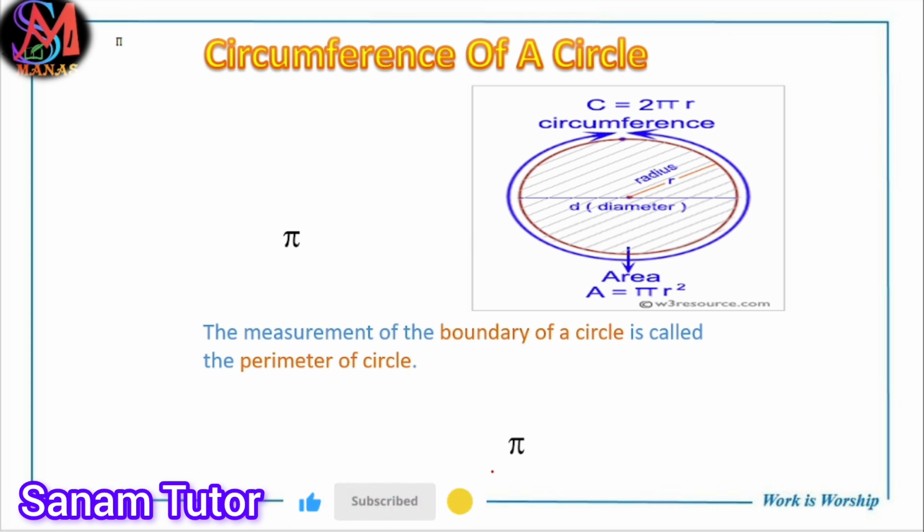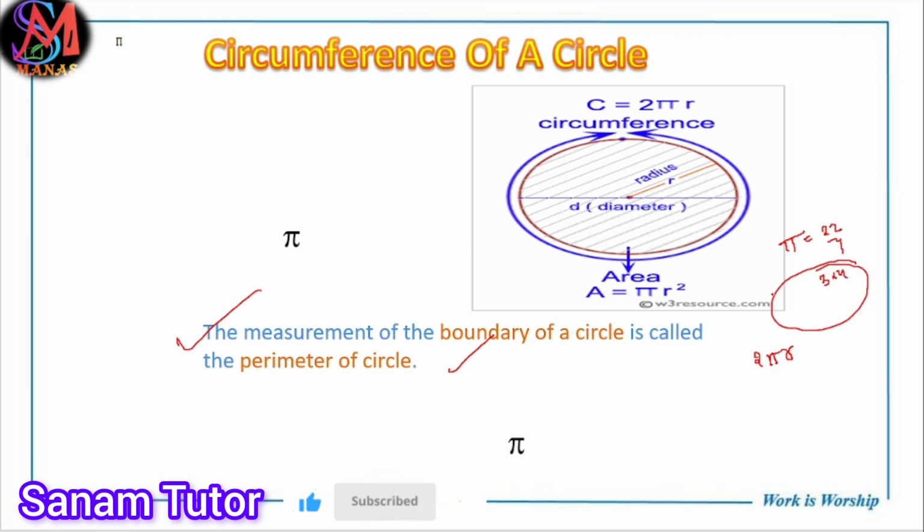The total length of the boundary of the circle is called the circumference. The measurement of the boundary of the circle is called the perimeter of the circle. Now remember the perimeter of the circle formula is 2 into pi into r. What is pi? Pi is a constant number. The value of pi is 22/7 or 3.14.